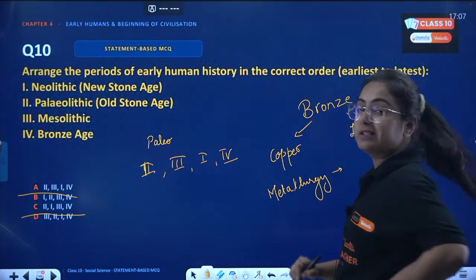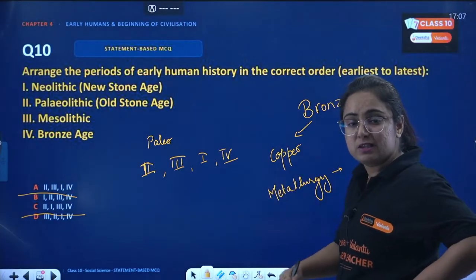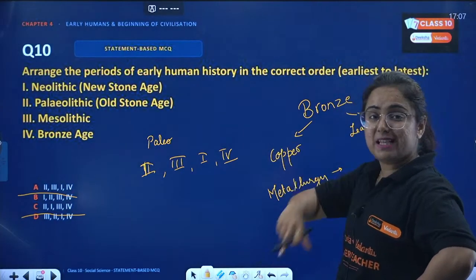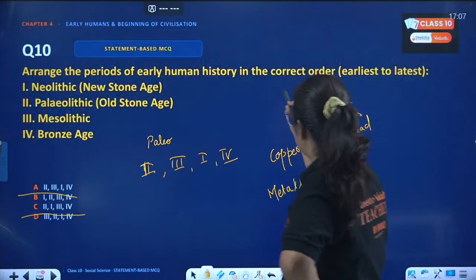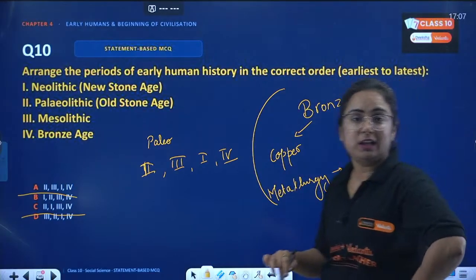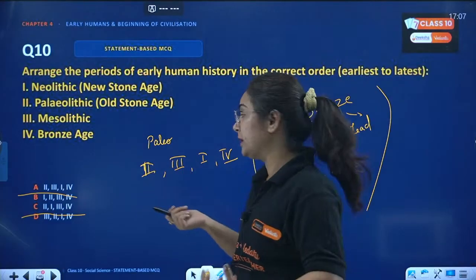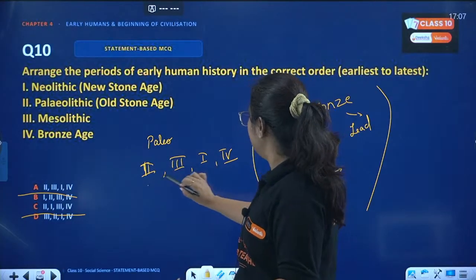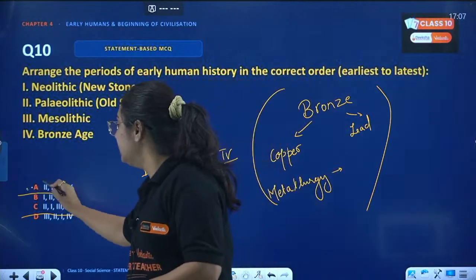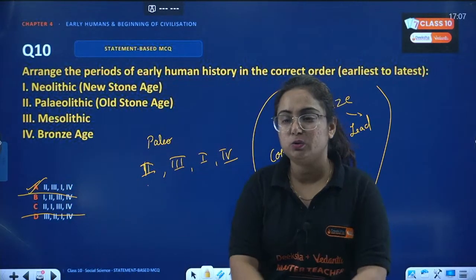Metallurgy means the process that includes the extraction of metals and also the mixing of metals. Tell me though that period we call Bronze Age, and then I will understand you actually knew about it. Now come to the point, that is 2314, that means A is the correct answer to this question.